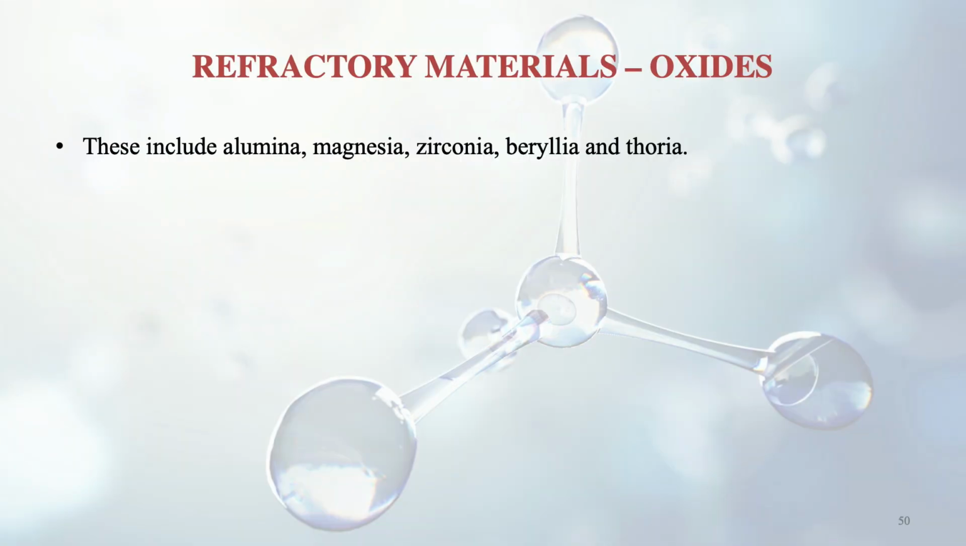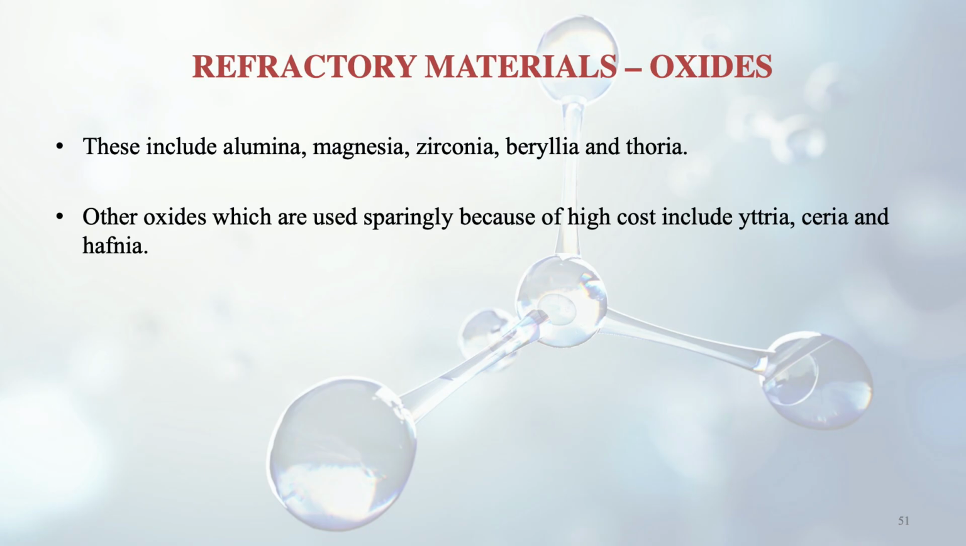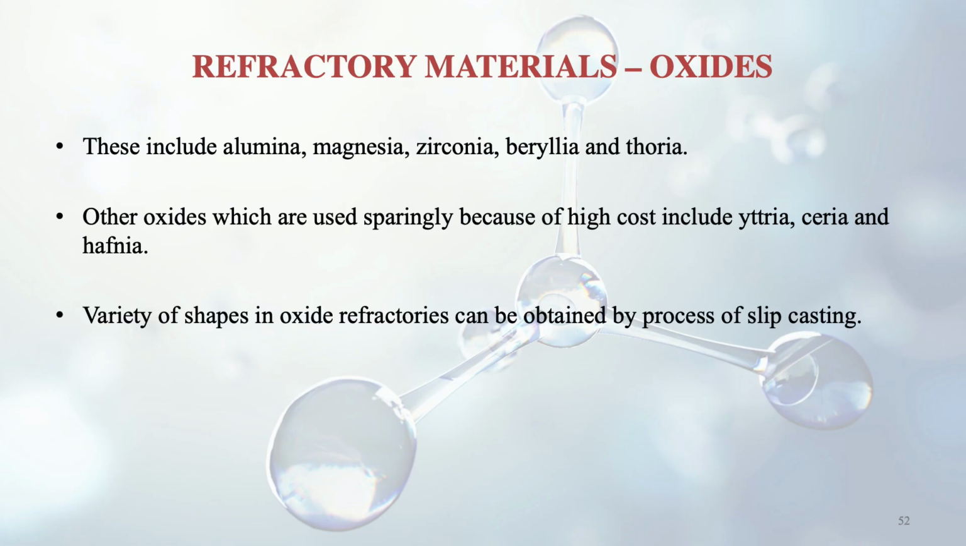Now we will discuss refractory metal oxides. There are certain oxides, and these include alumina, the aluminium based one, magnesia, the magnesium based one, zirconia, beryllia and thoria. Other oxides are also there, but they are very sparingly used because of high cost, and these are yttria, ceria and hafnia. A variety of shapes in oxide refractories can be obtained by the process of slip casting. So the slip casting process is applied to get different shapes of oxide materials which are used for refractories.